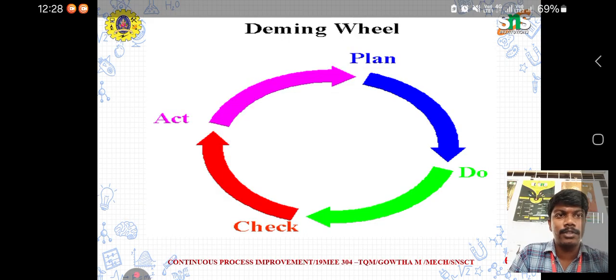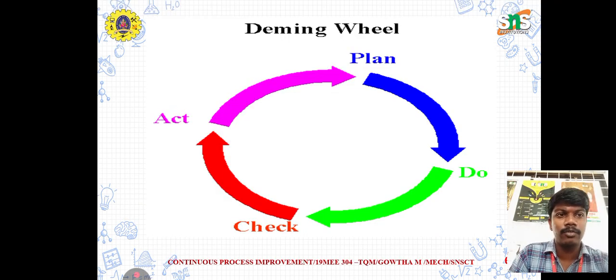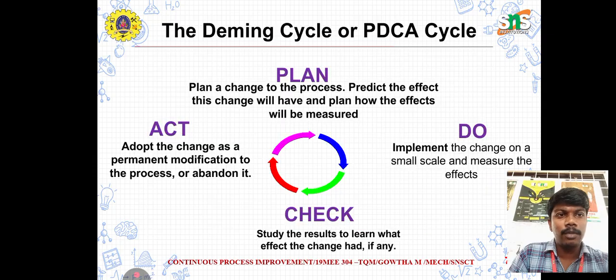Next is the graphical representation for PDCA. PDCA is nothing but plan, do, check, and act. Before, we saw PDSA, which is plan, do, study, act. Here the study becomes check, act. In plan, we plan to change the process, predict the effect this change will have, and plan how the effect will be measured, which comes under the planning area.